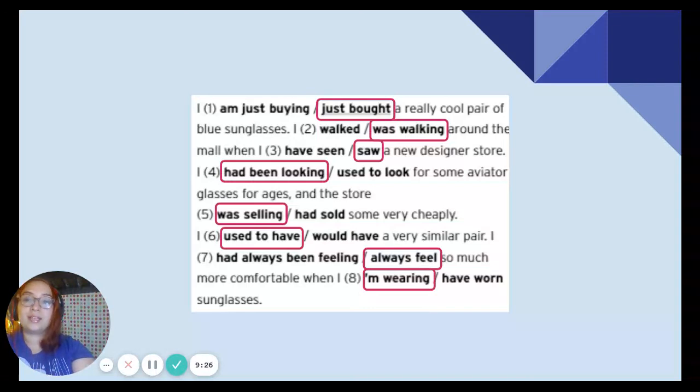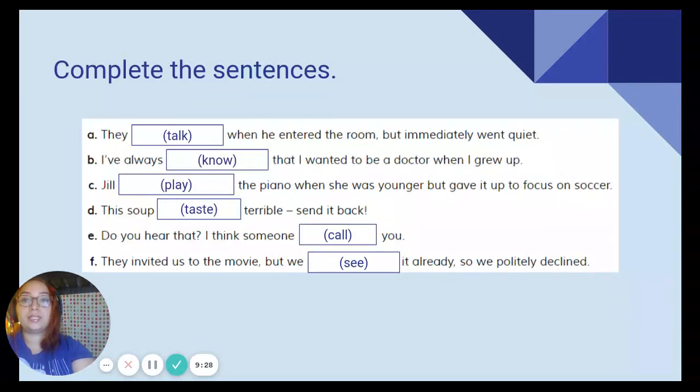Very good. Now, to finish, you need to complete the sentences using the correct form of the verbs in parentheses. Please pause the video while you work on this.